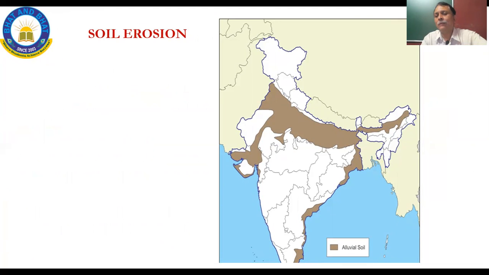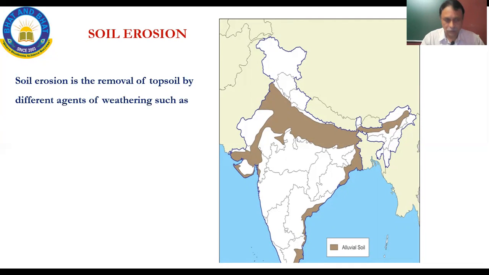This map which we have put here, actually the discussion is not on this map. Please use the same map. This map is actually figure 5.1 in the textbook. It is only for alluvial soils. We will be doing this in the next session. We will refer to this particular map. This is the alluvial soil map.